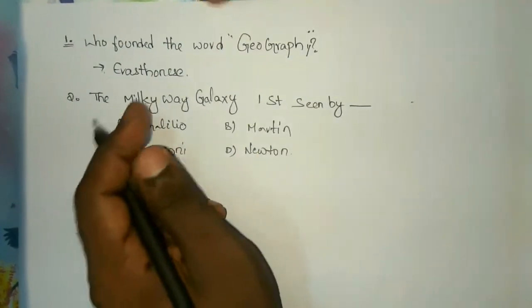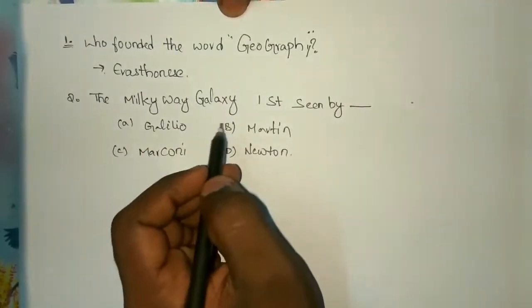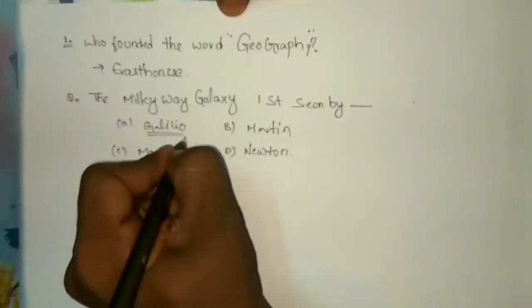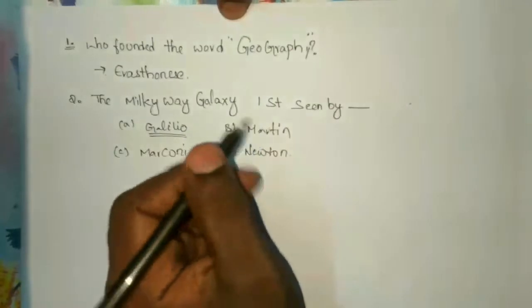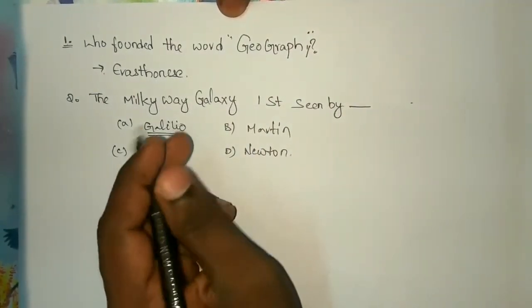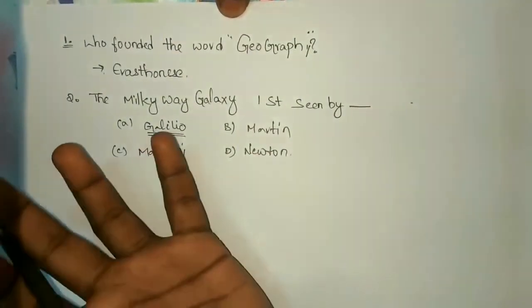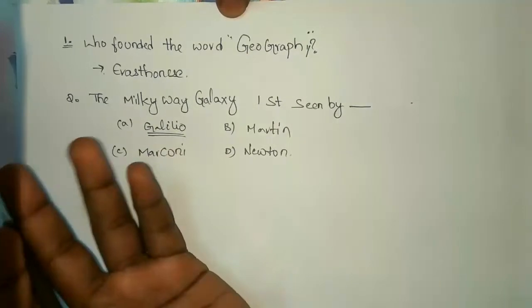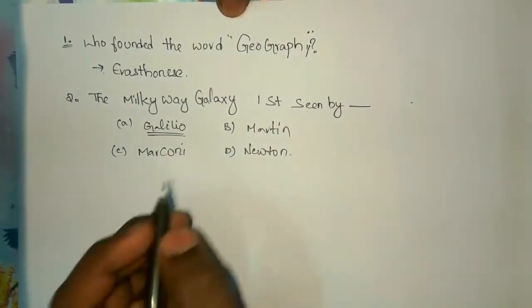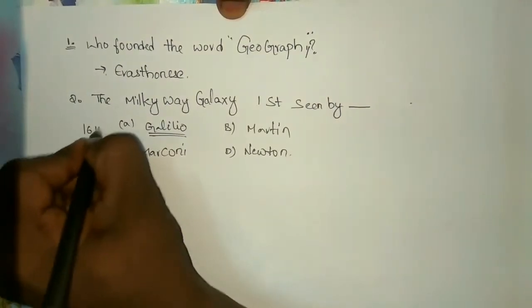Here we have to find the right word using these four options. The Milky Way galaxy was first seen by Galileo. According to the Big Bang theory, the cosmic substance in the form of a single dense mass got scattered through an explosion, which led to the formation of galaxies. Our Milky Way was discovered by Galileo in the year 1610.